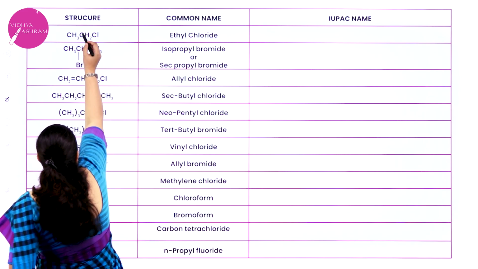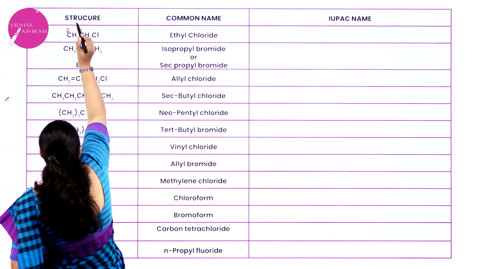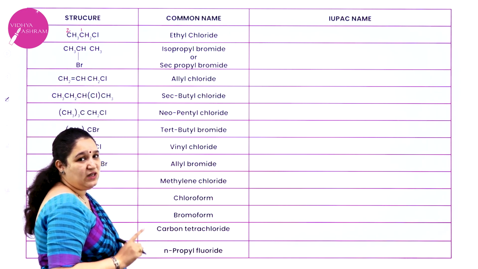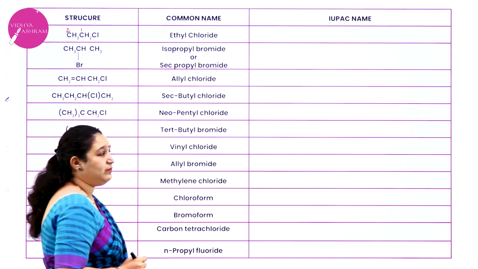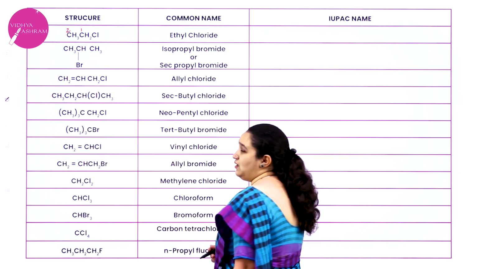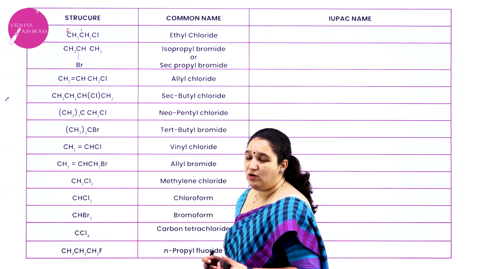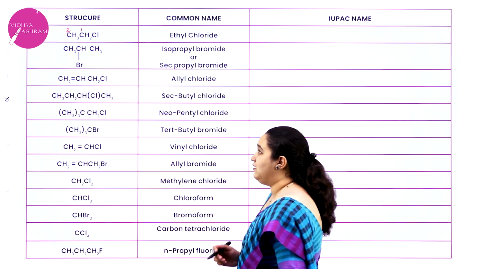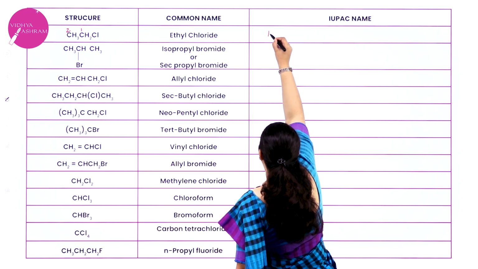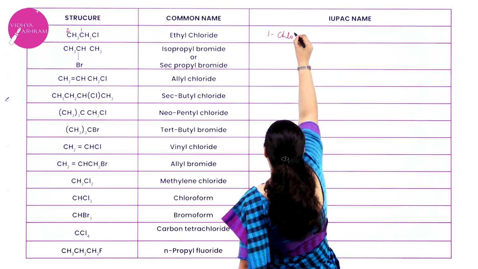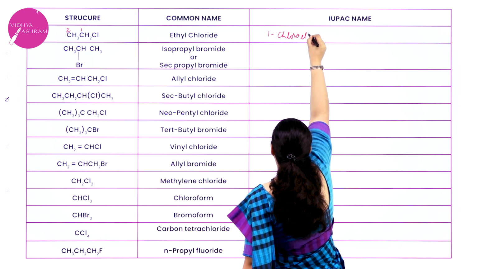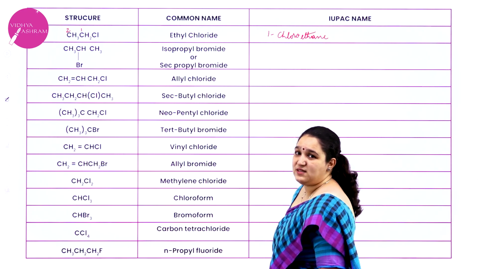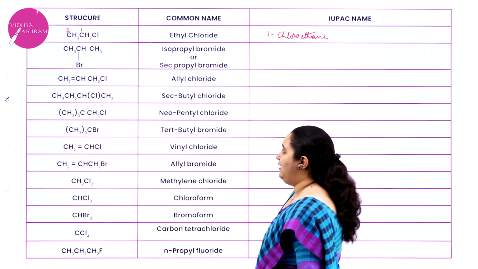First one, first carbon atom, second carbon atom. For the first carbon atom, there is chlorine attached. So what will be the name of this compound? It is 1-chloro. What is the alkane name with 2 carbon atoms? It is ethane. So the name is 1-chloroethane. Okay, this is the IUPAC name.